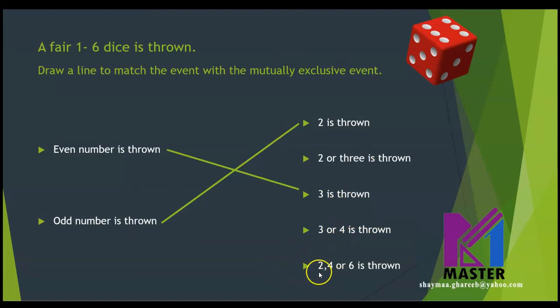What about this one? 2 or 4 or 6 is thrown. So if 2 or 4 or 6, is any of them an odd number? No. So these two events are mutually exclusive events. Is this clear now? The mutually exclusive events. Let's see the next question.